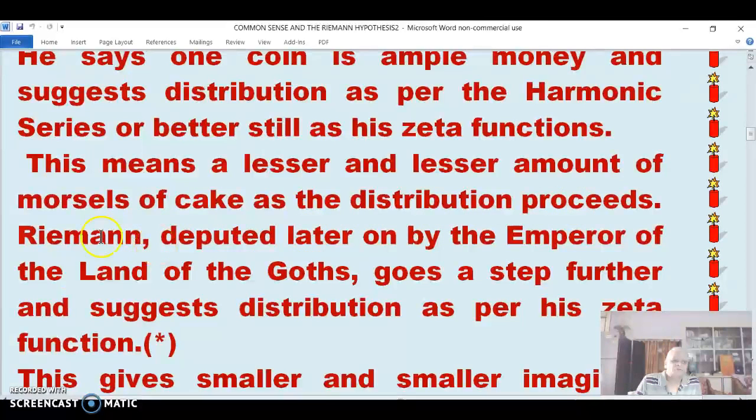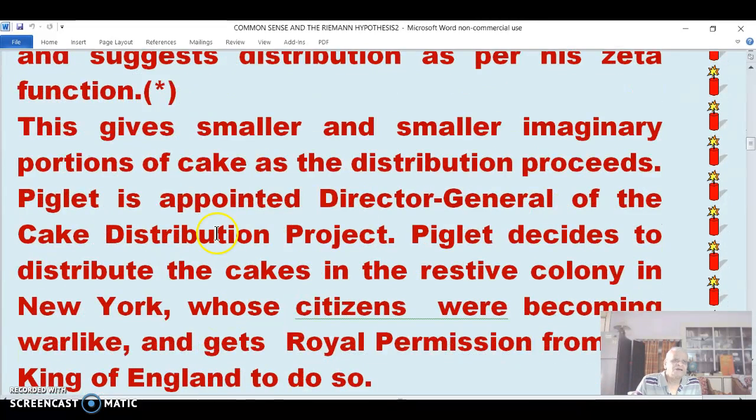Riemann, deputed later on by the emperor of the land of the gods, goes a step further. He suggests distribution as per his zeta function. If we follow Riemann's zeta function, we will give smaller and smaller imaginary portions of cake as distribution proceeds.